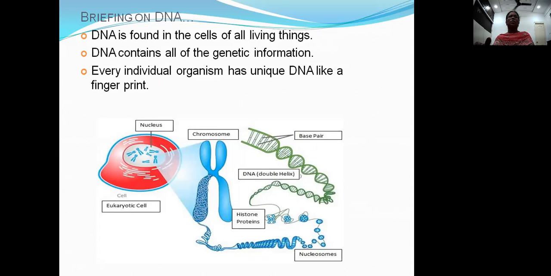In prokaryotic organisms like bacteria, the DNA is present in a particular area called the nucleoid, because in the prokaryotic cell the nuclear membrane is absent, so there is no true nucleus here. In prokaryotes, a single circular DNA is present in the cytoplasm, called the nucleoid. In eukaryotes, the DNA is present in the nucleus.